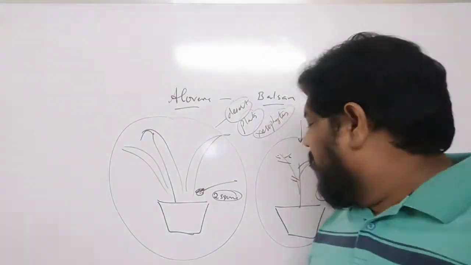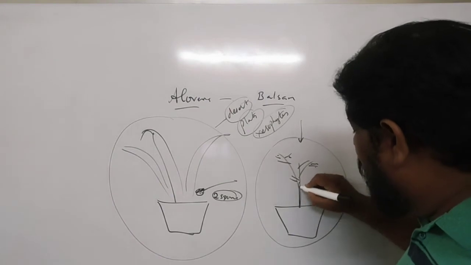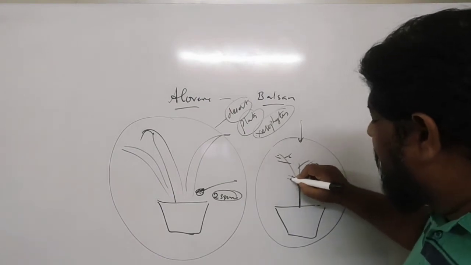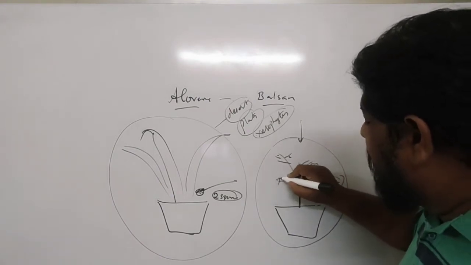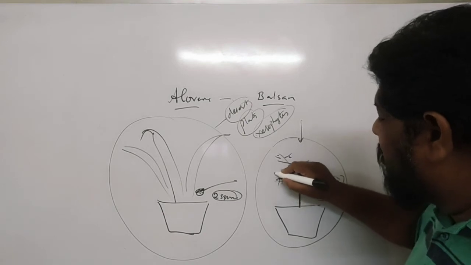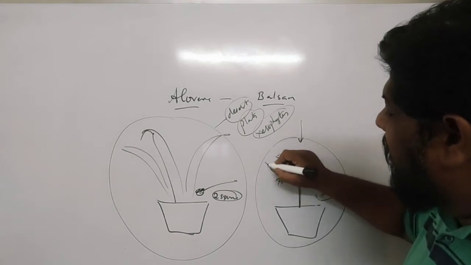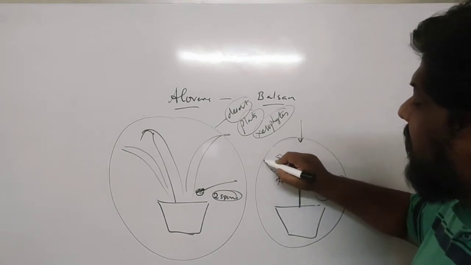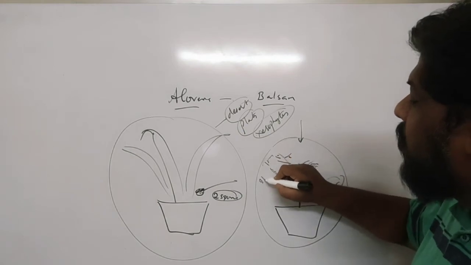The reason is that these plants take this water and it will undergo transpiration. The water will go outside with the help of the process called transpiration through stomata.